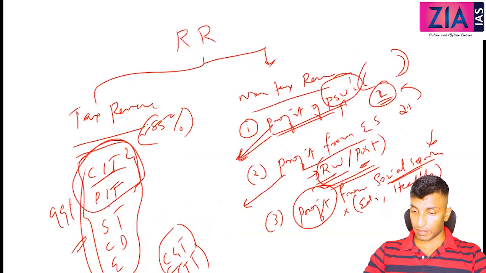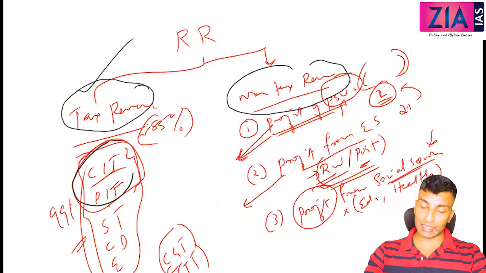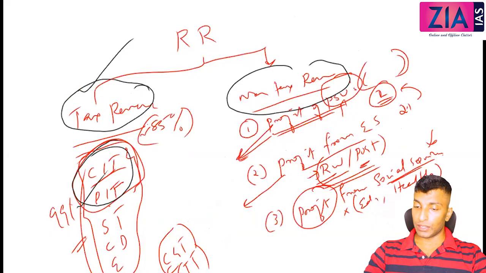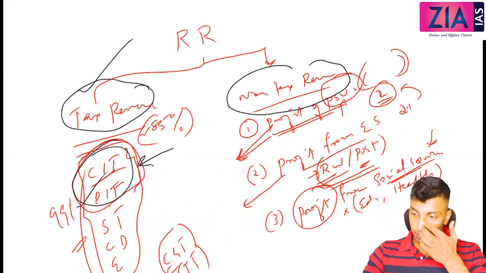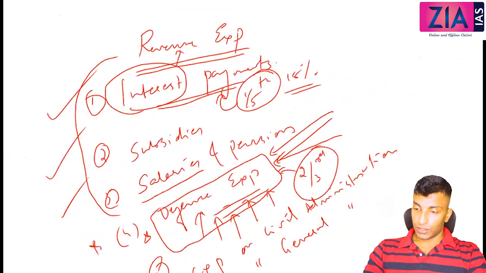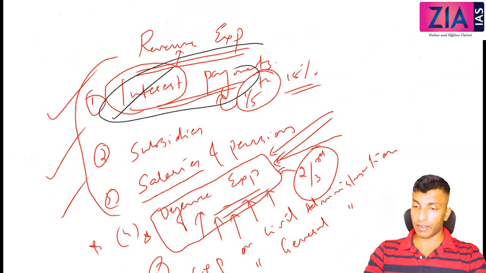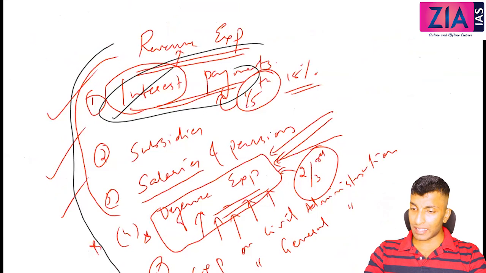And when we discuss revenue receipts, we have divided them into tax revenue and non-tax revenue. So tax revenue is the major source. Within that, corporate income tax and personal income tax are the two major ones. Apart from that, there is the profit of PSUs. Now revenue expenditure: interest payments are a major part. Now you can see and you will understand.